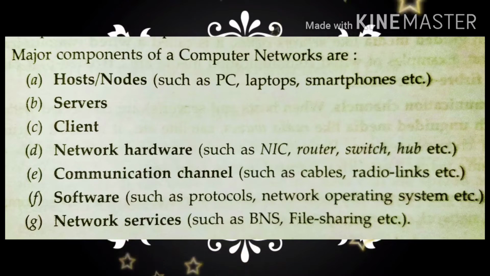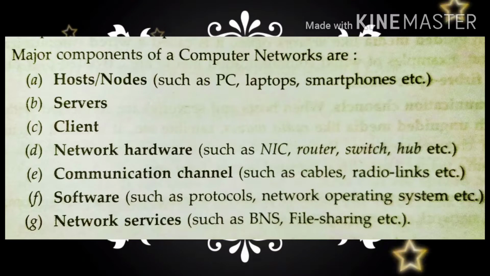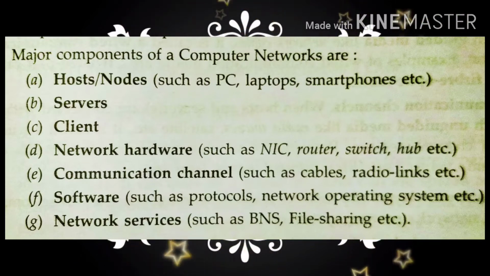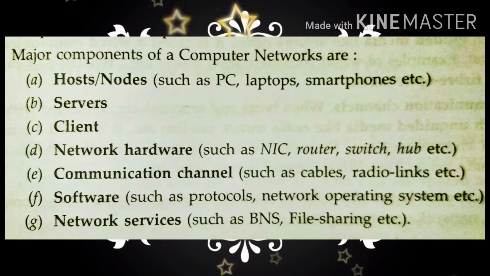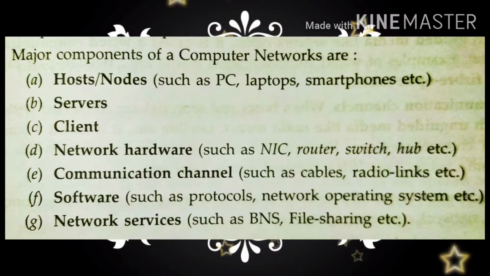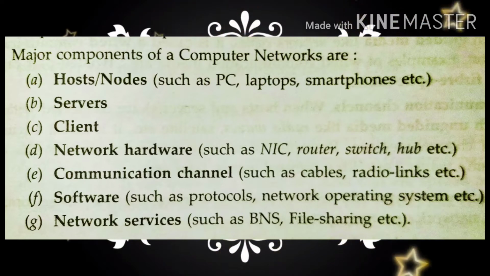Then next one is communication channels. Communication channels are cables, radio links, etc. That is, we have wired communication networks and wireless communication networks. And the next one is software, such as protocols, network operating system, etc. Protocols means the rules and regulations which govern a computer network. The next one is network services such as DNS, file sharing, etc. These all things we will discuss in our later topics in detail.